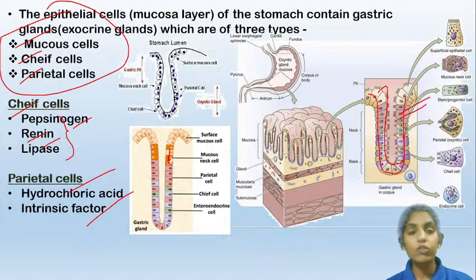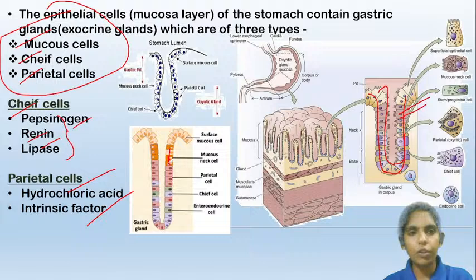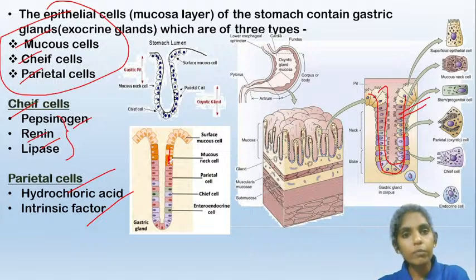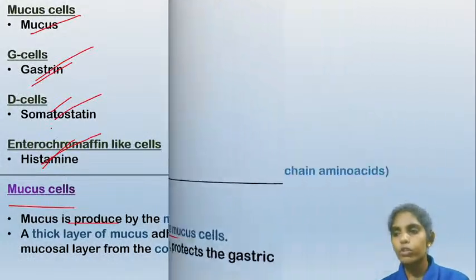You know that HCl, which is a highly acidic fluid, is secreted in the stomach. As this HCl is highly acidic in nature, it will try to damage the stomach's surface, or you can say the stomach lining. Now the mucus, which is produced by these mucous cells, will form a protective layer around the inner lining of the stomach. So this mucus will prevent damage to the stomach lining. So that is the function of the mucus.